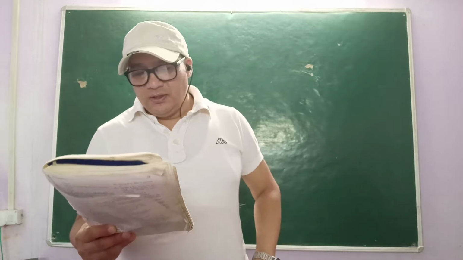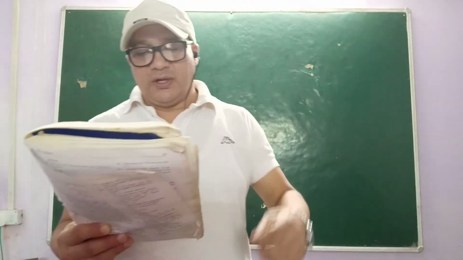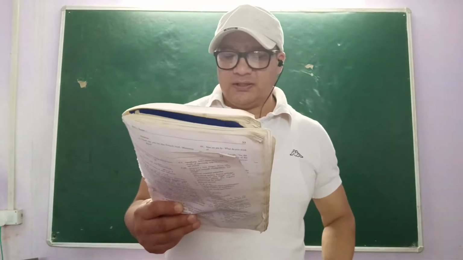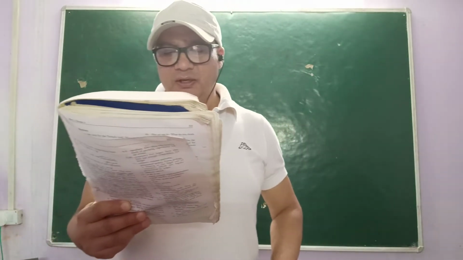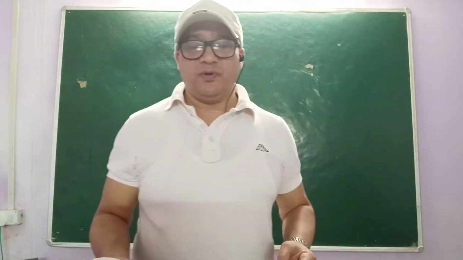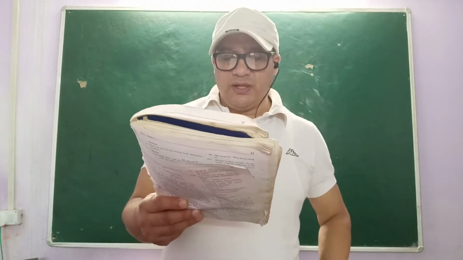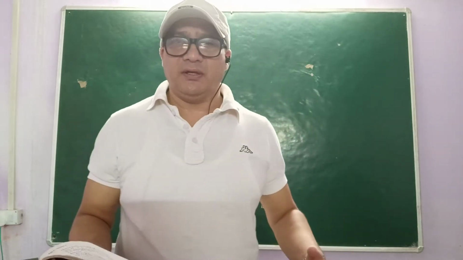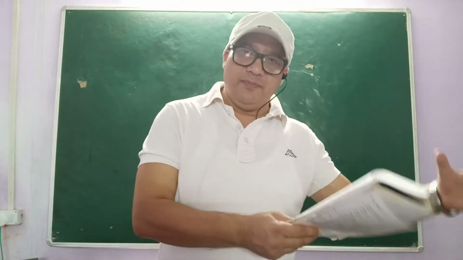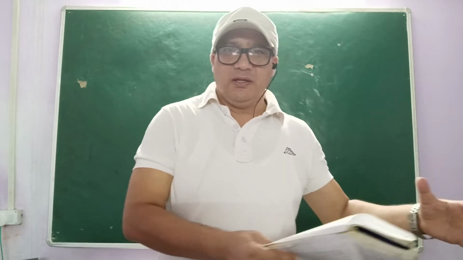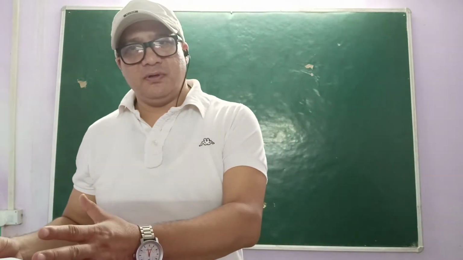"And yet, for aught I see, they are as sick that surfeit with too much as they that starve with nothing." Surfeit means overfed, too much given. One person is very rich on one hand, the other person is a pauper, very poor.